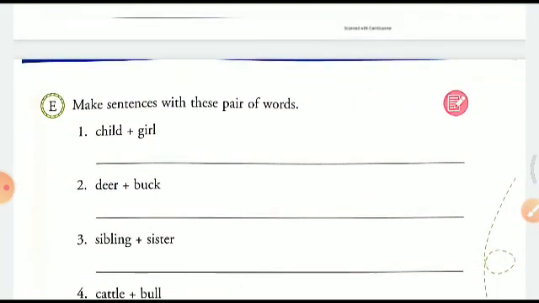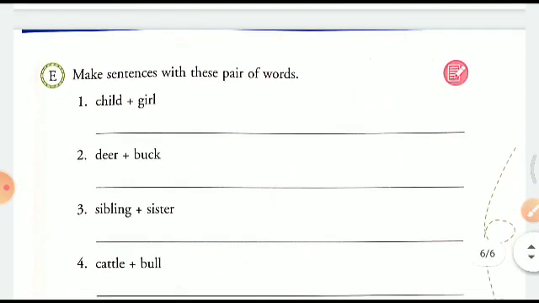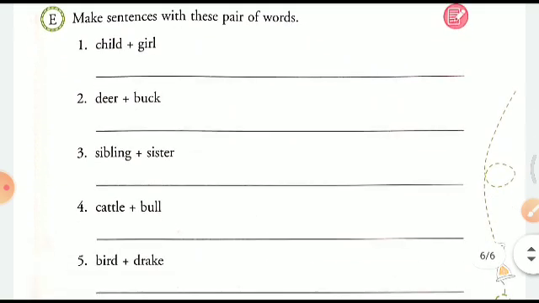In this, we have to make sentences with these pair of words. Child plus girl. Now, how will you make a sentence?